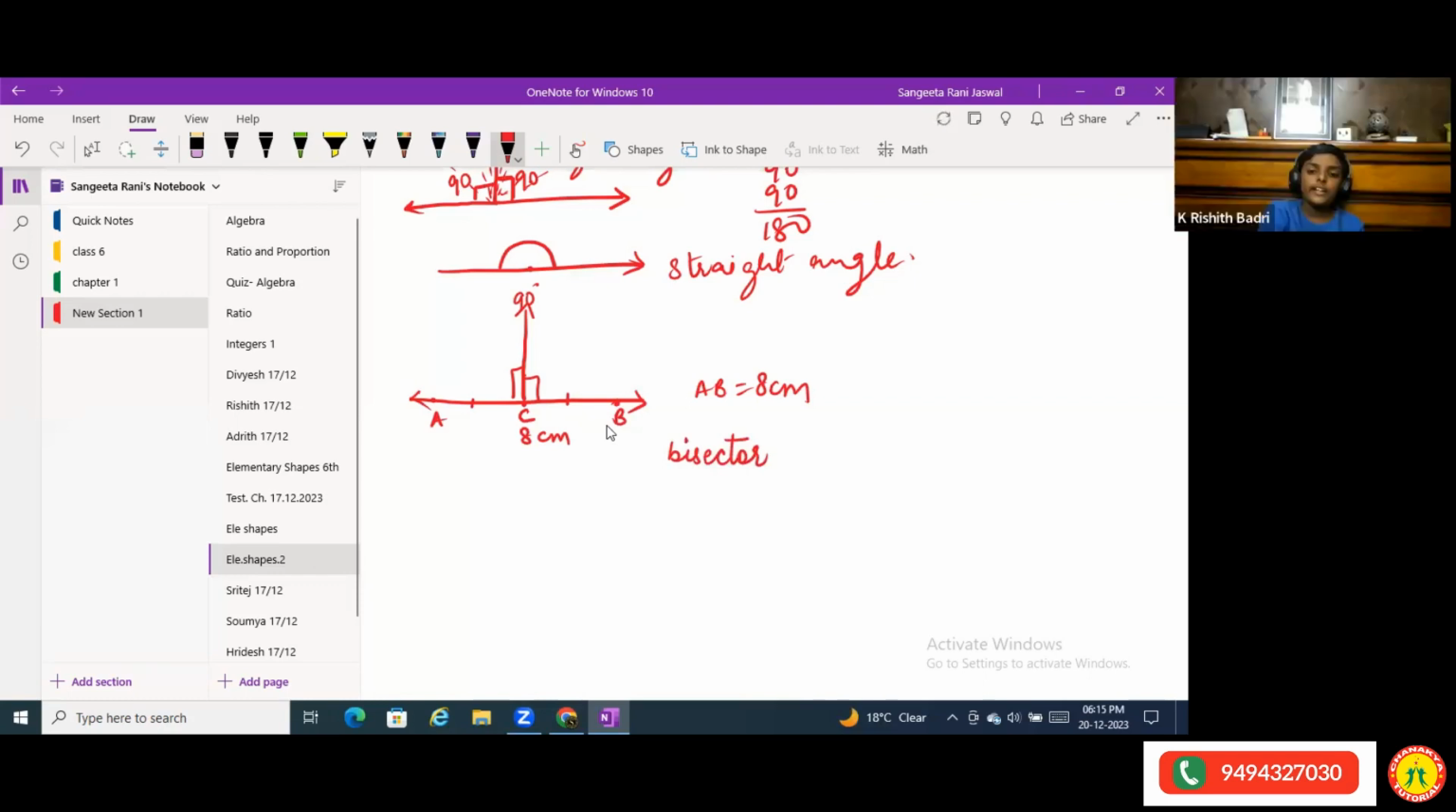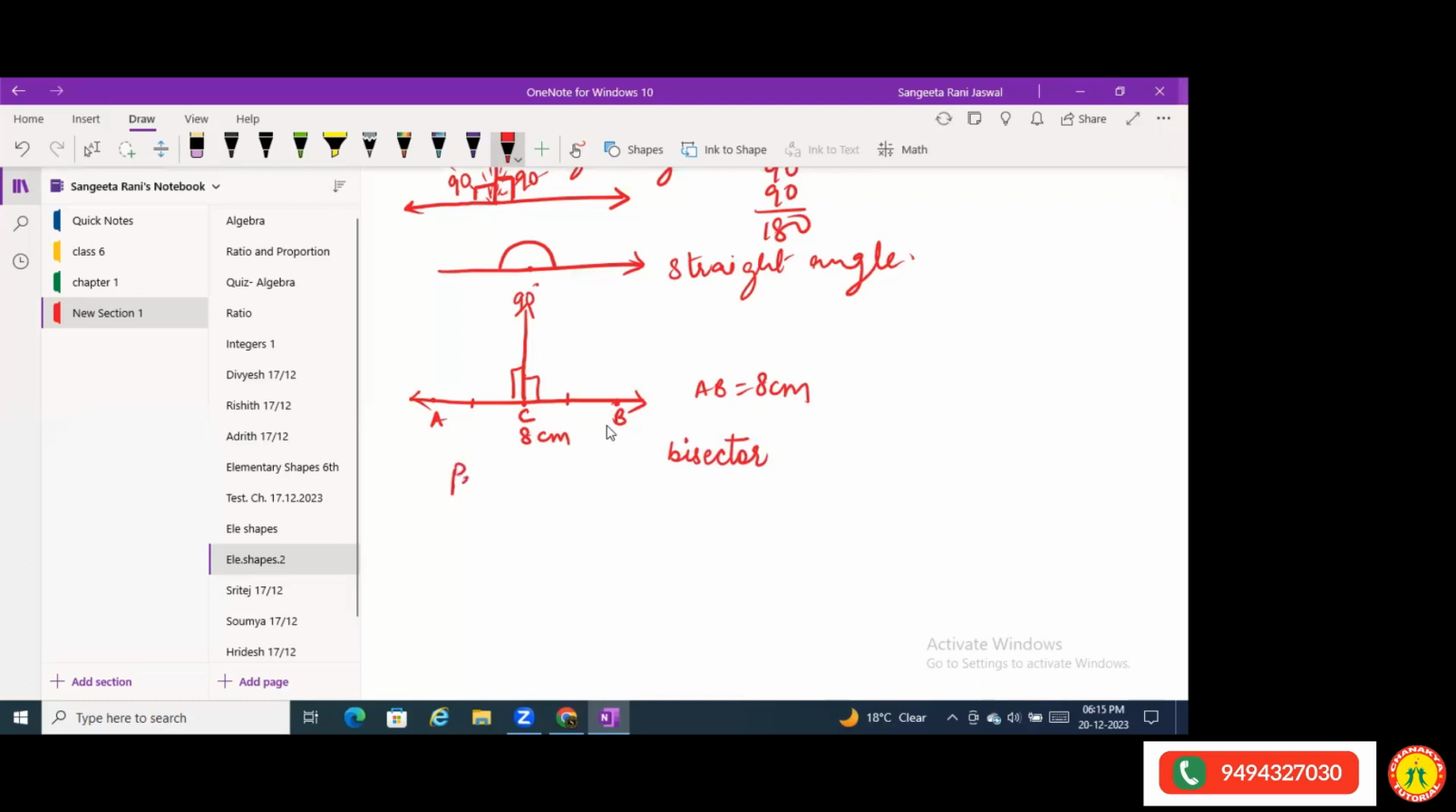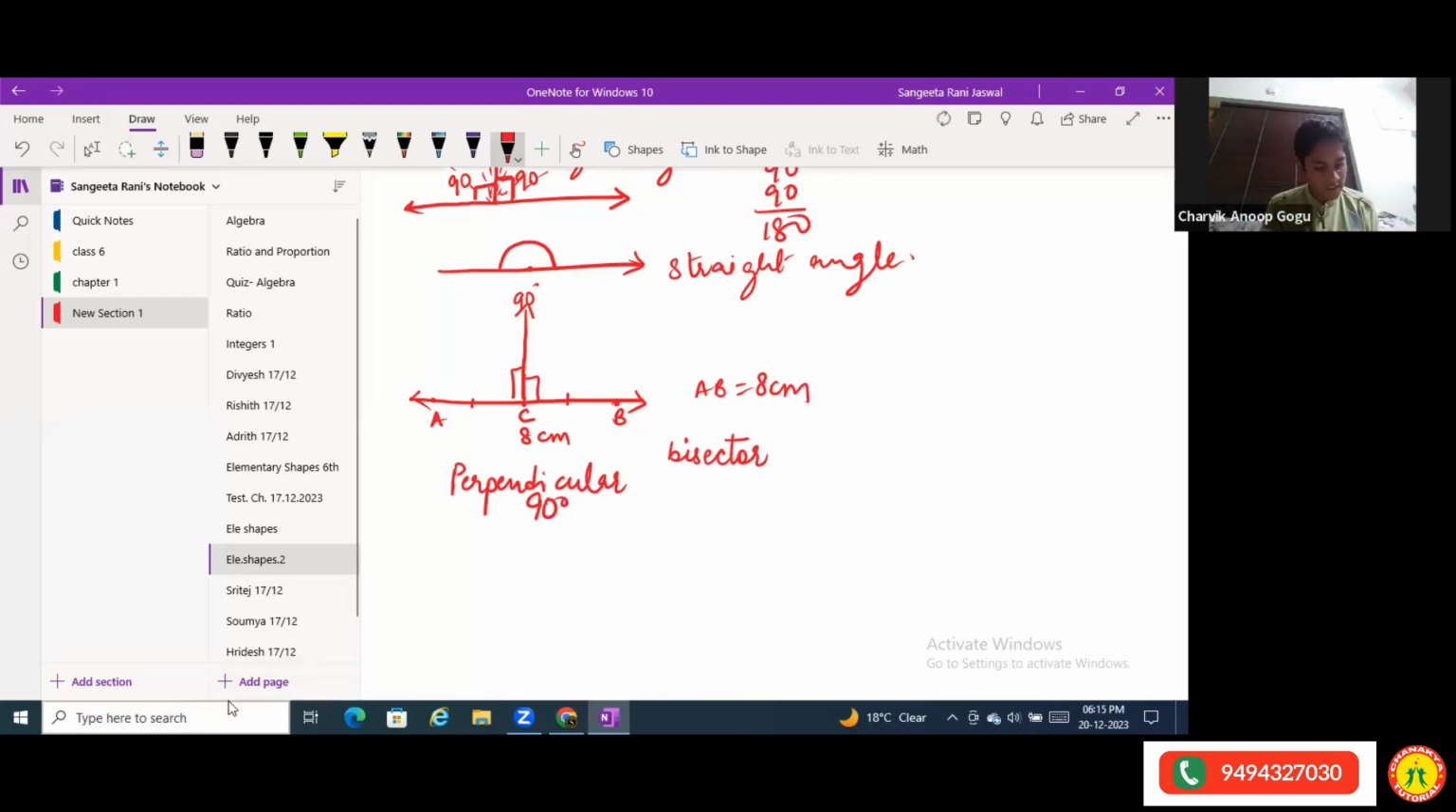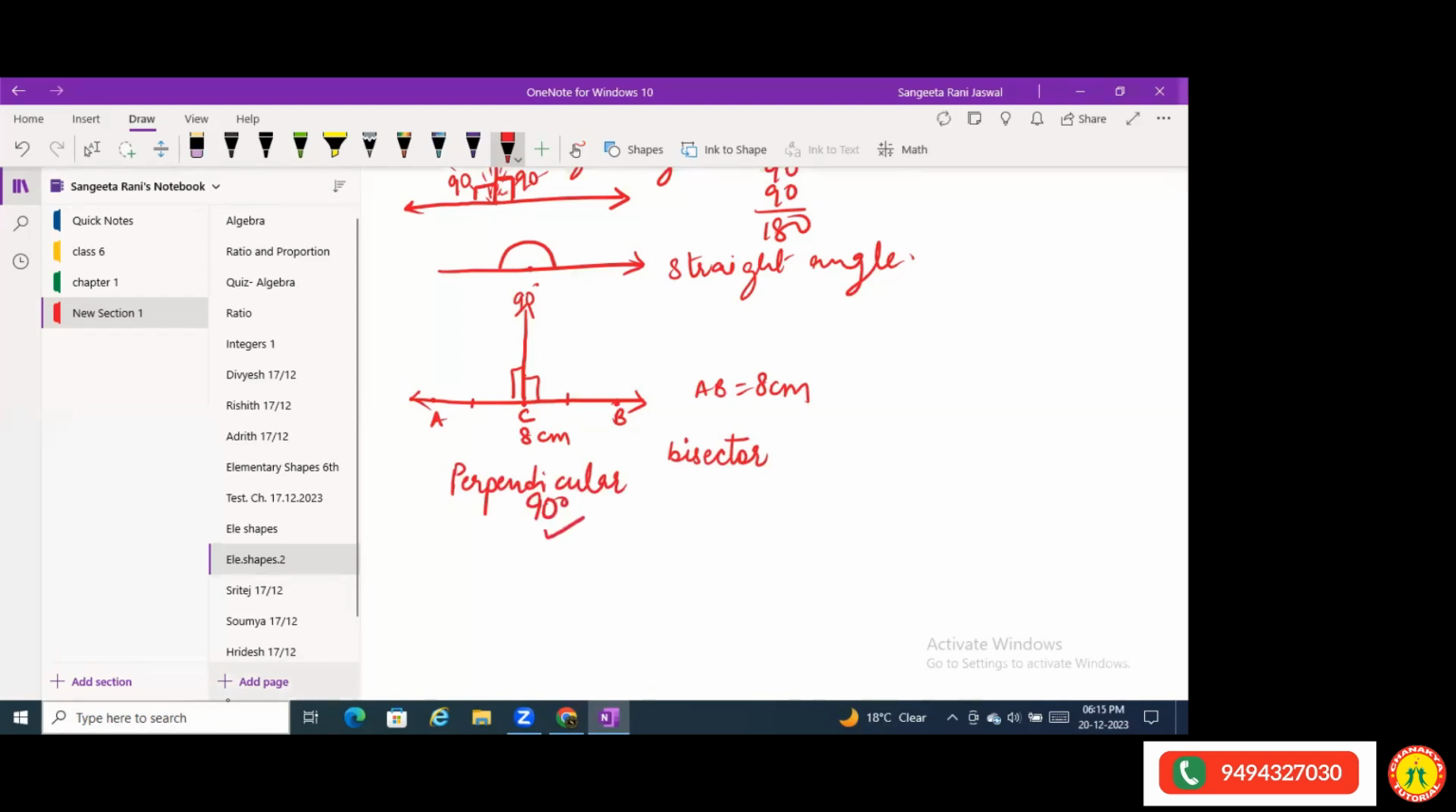Ma'am, can you explain it again? Yes, I will explain again. We spoke about perpendicular first. Perpendicular means anything that is making a 90-degree angle. Show me thumbs up if you have understood this part. Now bisector means anything, a line, that divides into equal parts.